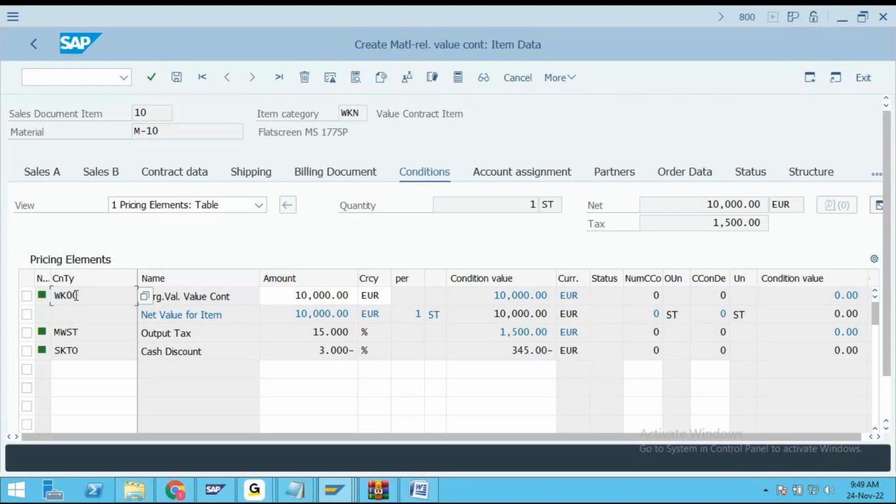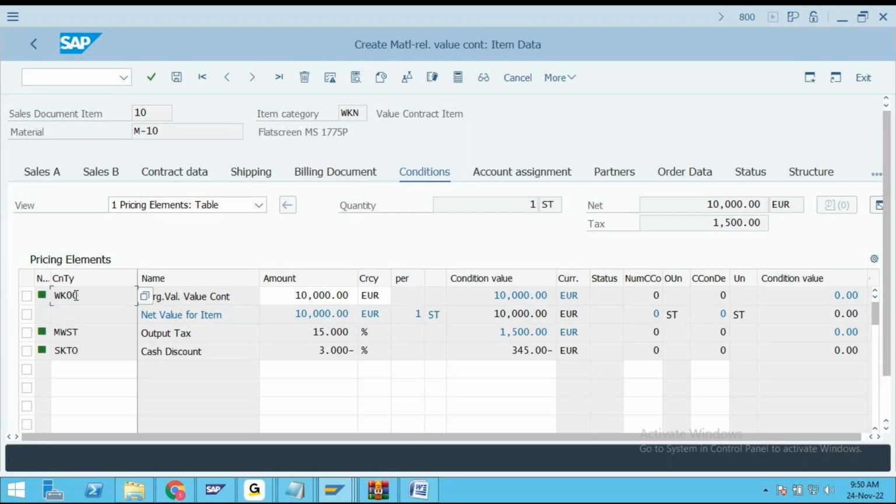For value contract with assortment module, whatever pricing procedure we have used, the same pricing procedure will be used for this contract also. Value contract same but without assortment module, we are using.